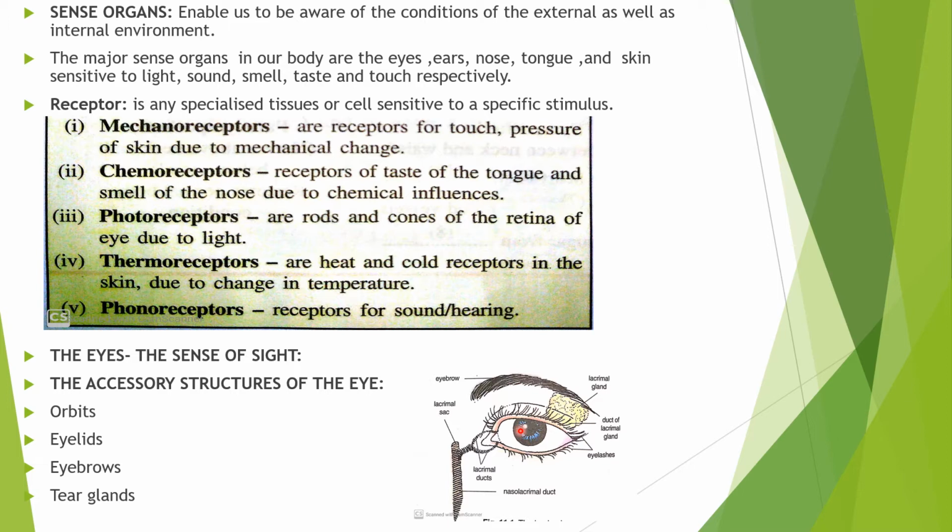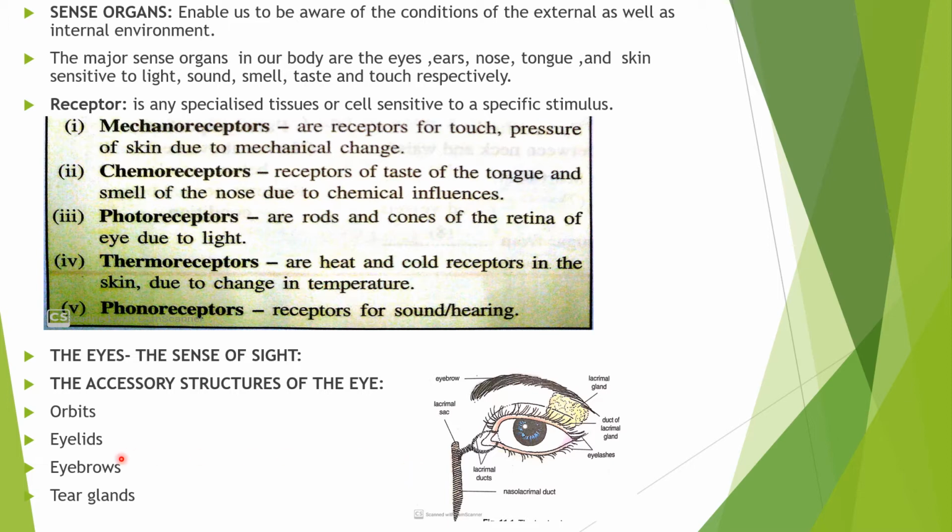Number one is the orbit. The two eyes are located in deep sockets or orbits on the front side of the head, a deep cavity-like structure in which the eyeball is fitted, and this is known as the orbit. Each eye is in the form of a ball and can be rotated with the help of six muscles in its own orbit.